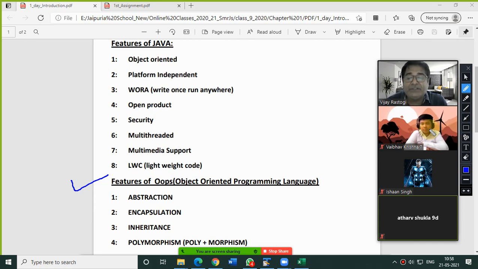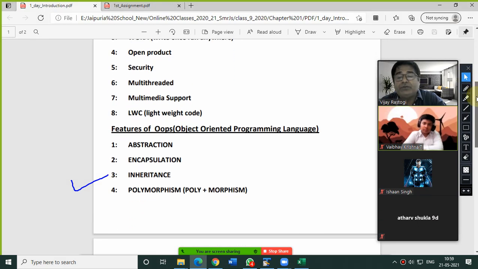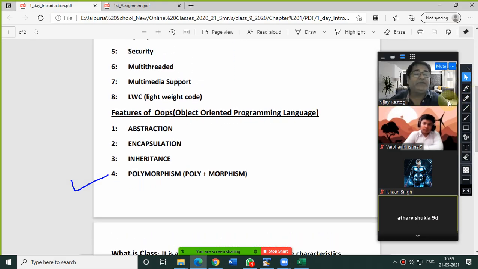Polymorphism is poly plus morphism. Abstraction, we have already written the definition. Encapsulation also, we have written the definition earlier. I hope I have explained these things. Any confusion? These things must be there in the notebook, and if they are not, you will face problems, because in the exam we can ask the definitions of abstraction, encapsulation, and inheritance. They are already mentioned in the book also, so you can go through the book. That's very, very important.